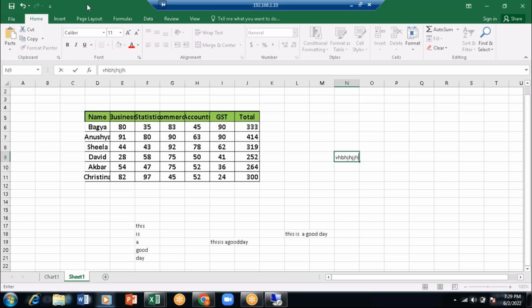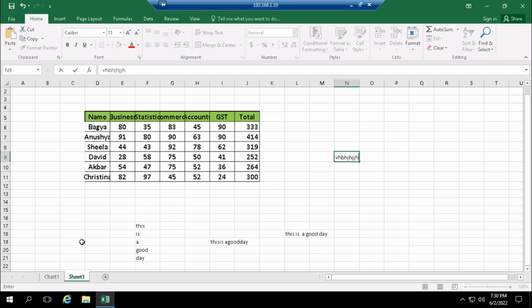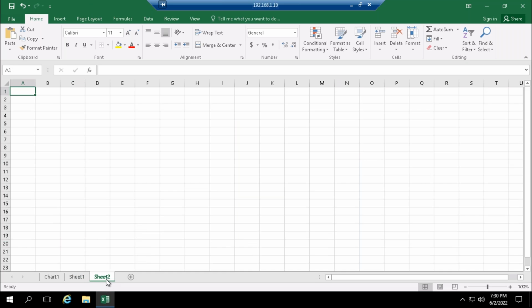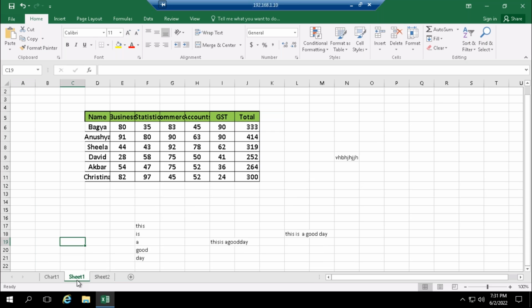And see here, I have sheets: Sheet 1, Sheet 2 like this. If I have to go to the previous sheet, I'll be using Control Tab.